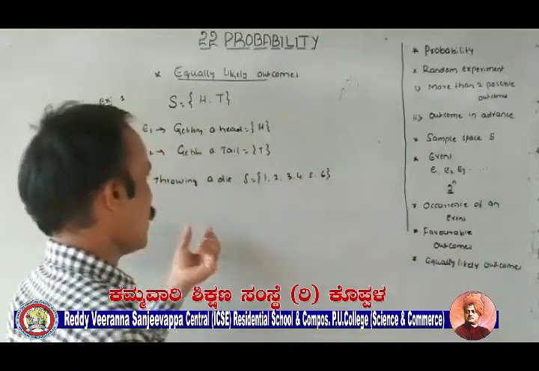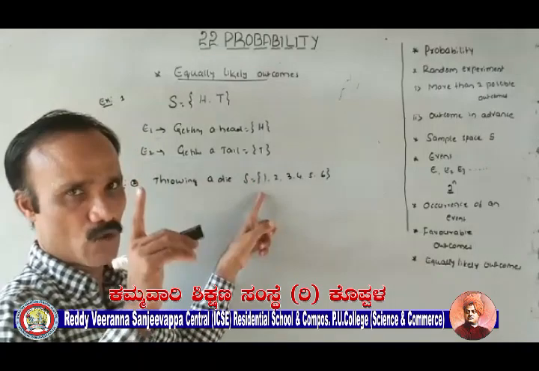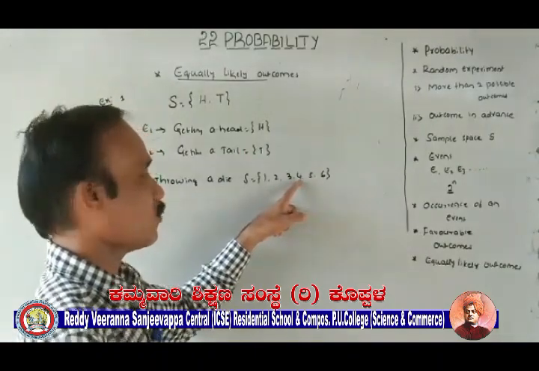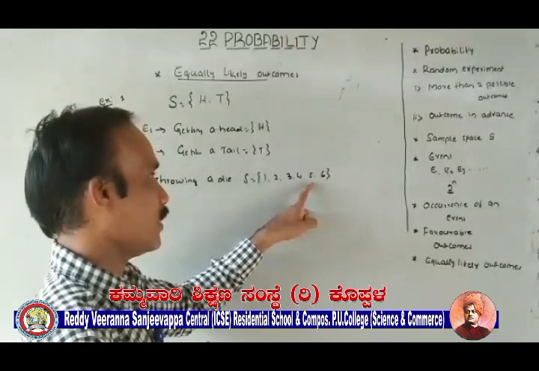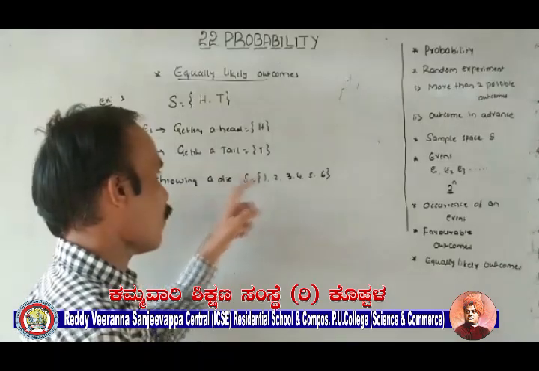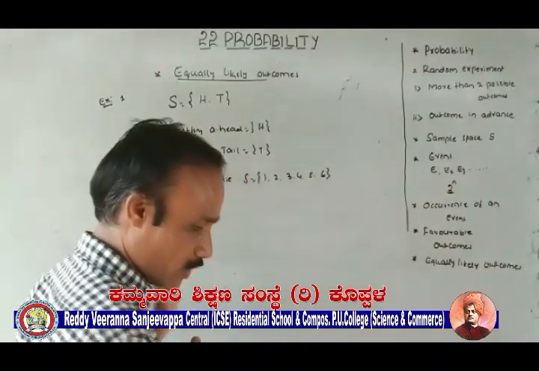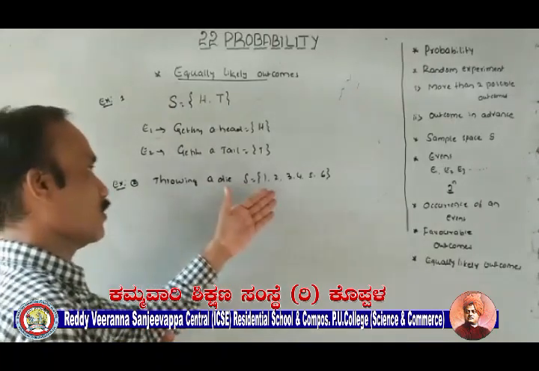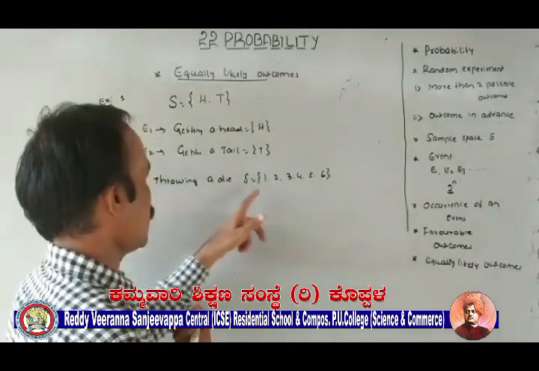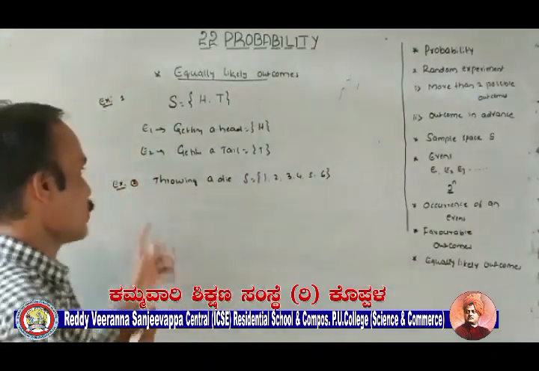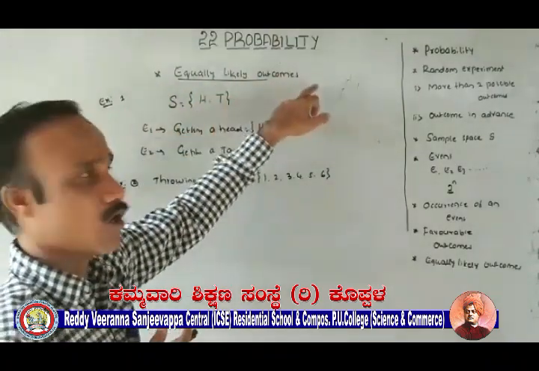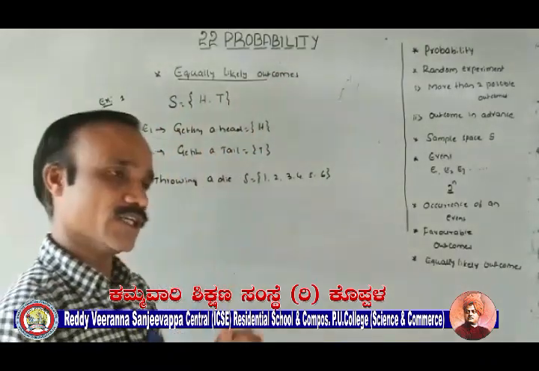Why? Because getting 1, we have only one option. Getting 2, only one option. Getting 3, one option. Getting 4, one option. Getting 5, one option. Getting 6, one option. Therefore, getting all 6 numbers is equally likely to show up. So getting the 6 numbers in the experiment of throwing a die is also an example for equally likely outcomes. Okay, is it clear? I shall continue next class.